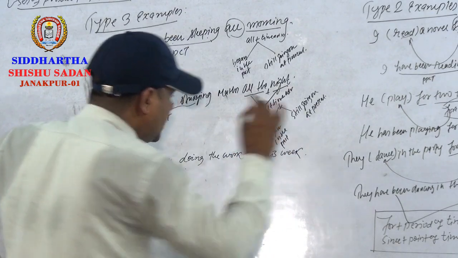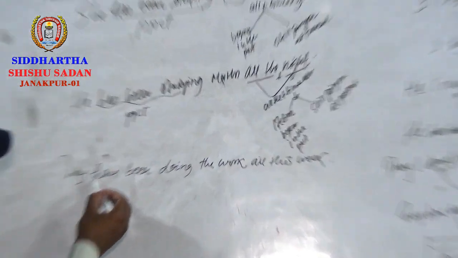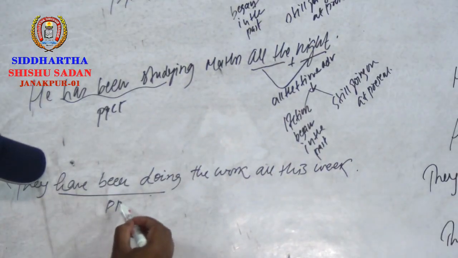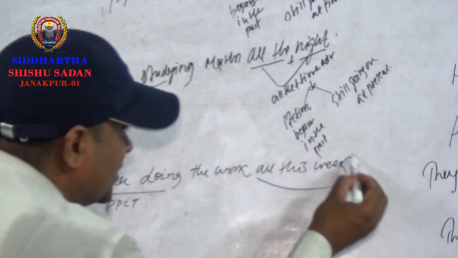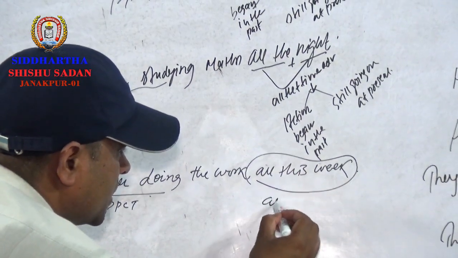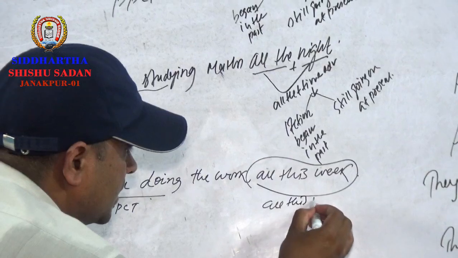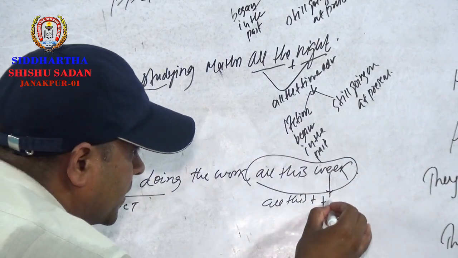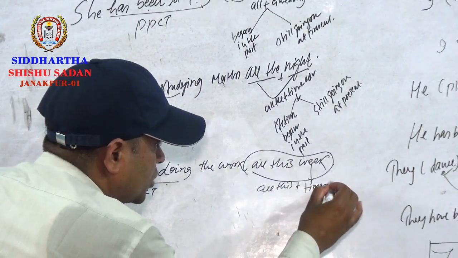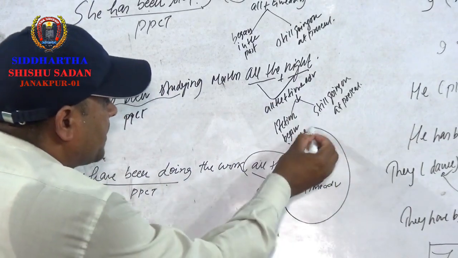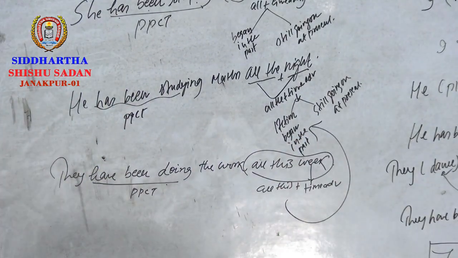See here, again, which tense? Present perfect continuous tense. Why? Because of this: all this plus a time interval, week here. And it too denotes the same thing: the action began in the past and is still going on.